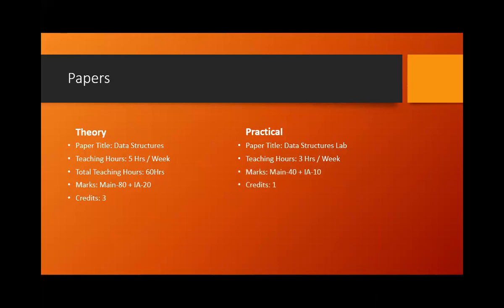And the practical exam is total 50 marks. In that, 40 marks is the main paper, that is the final practical exam, and the internal is 10 marks. And the credit for the practical is total 1. So together, if you consider theory and practical, the credits for data structure is 4.